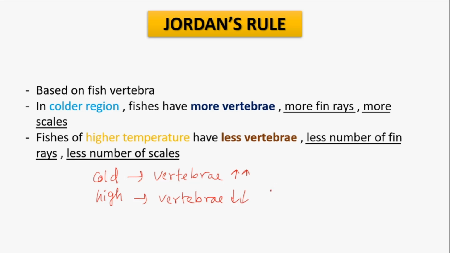So we can say that it is a disproportionate relation, because as the temperature increases, vertebrae decrease.